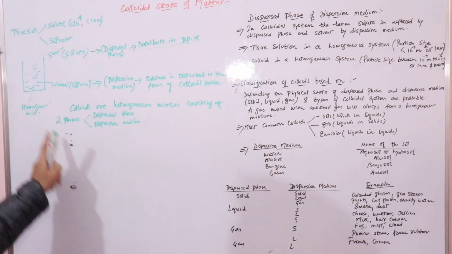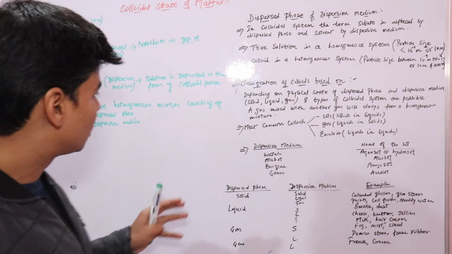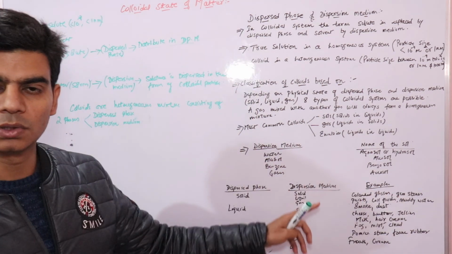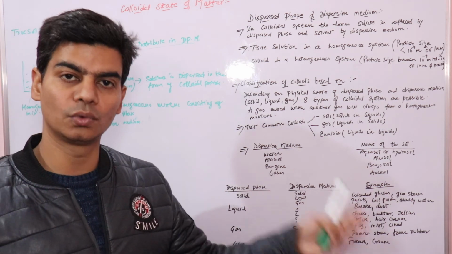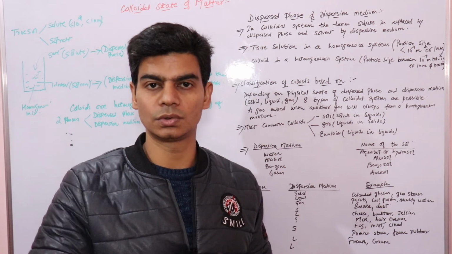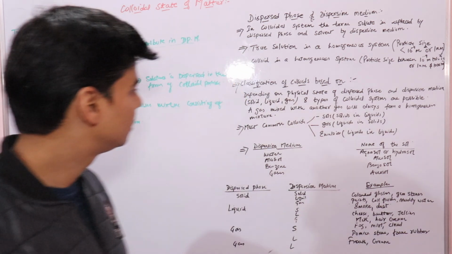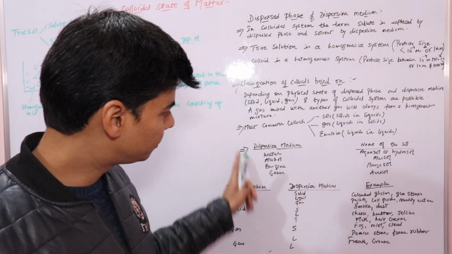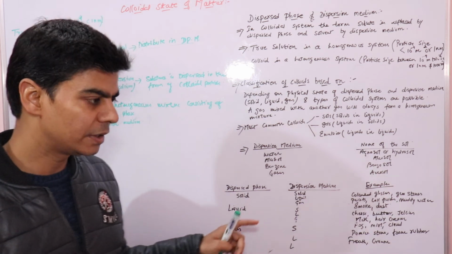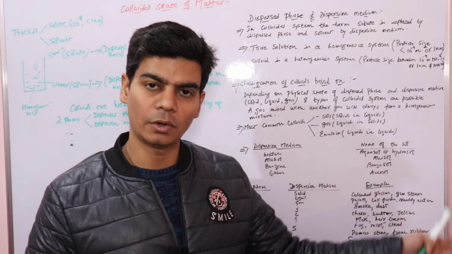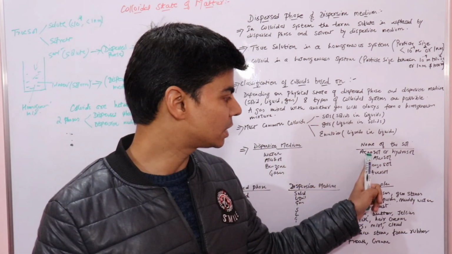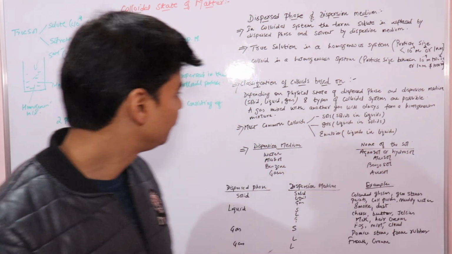So here we have two phases, and colloids are always heterogeneous mixtures. That is why we have 8 types of colloidal solutions, not 9 types as in true solutions, because gases, when they mix, will always form a true solution that consists of only one phase. And depending on what dispersion medium we have, we can give names to our colloidal solutions. Like if your dispersion medium is water, we call the colloidal solution an aquasol or hydrosol.